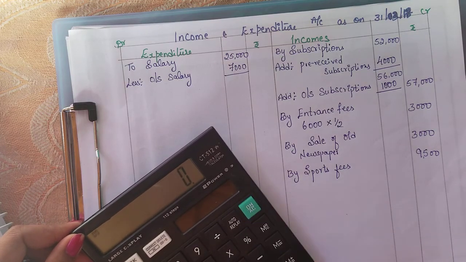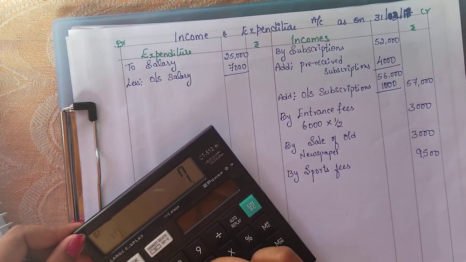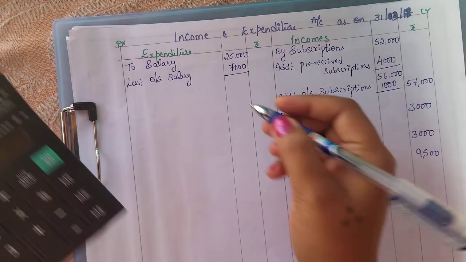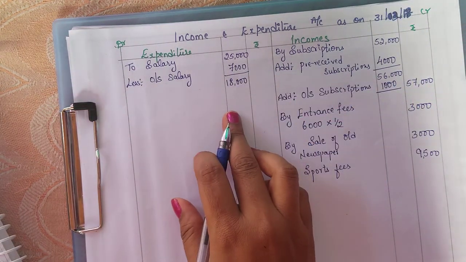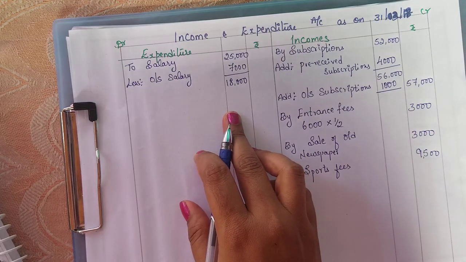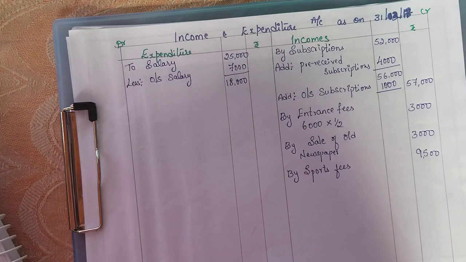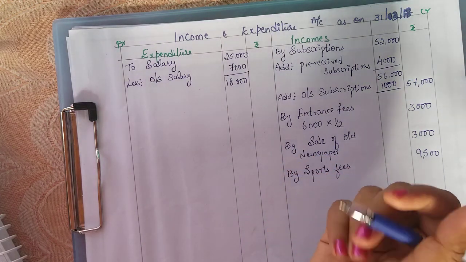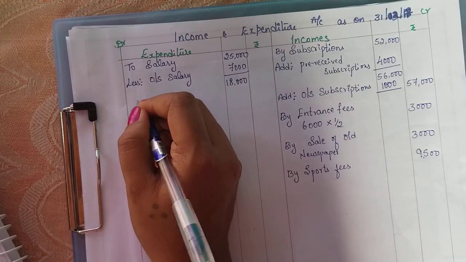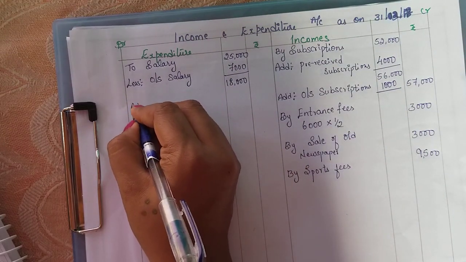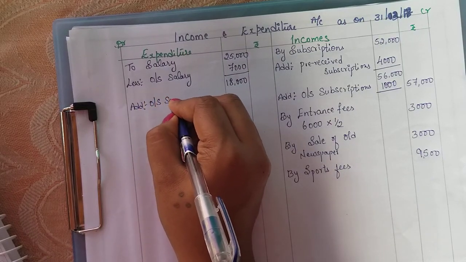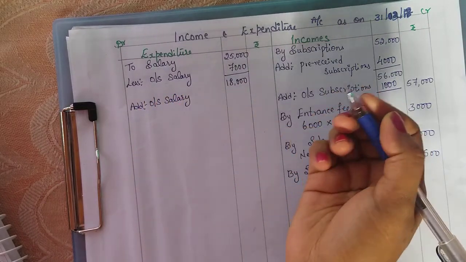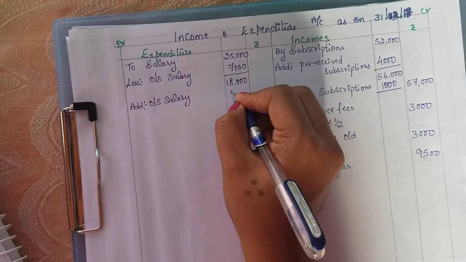25,000 minus 7,000, 18,000. And along with that we have the current year adjustment, outstanding salary as on 31st March 2018. That is the current year's outstanding salary. This should be added, amounting rupees 5,000.